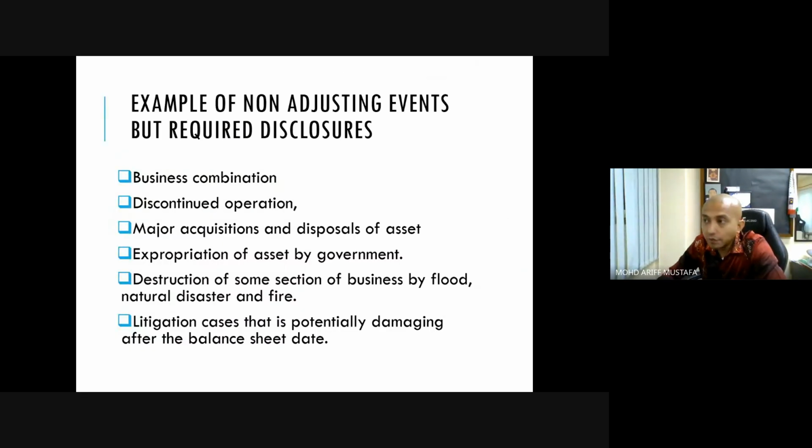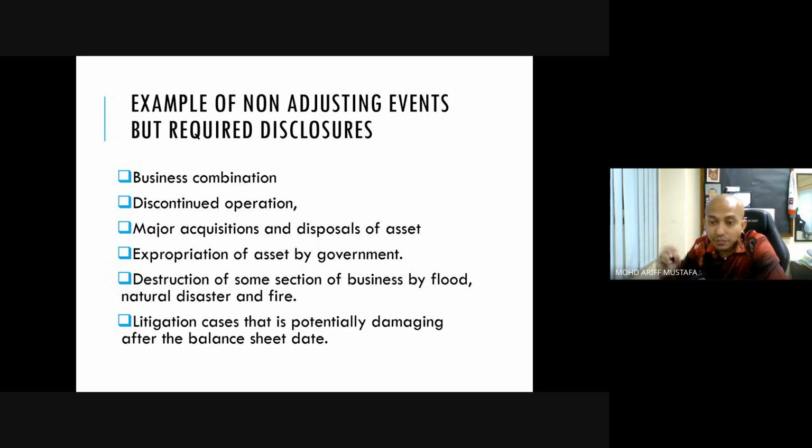Example of non-adjusting events, but required disclosure. So the business combination, discontinued operation, major acquisition or disposal of asset, expropriation of asset by government, destruction of some section of business by flood, natural disaster, and fire, and litigation case that is potentially damaging after the balance sheet date.